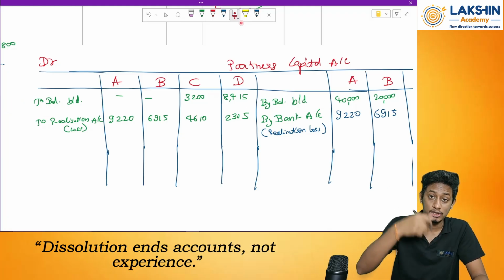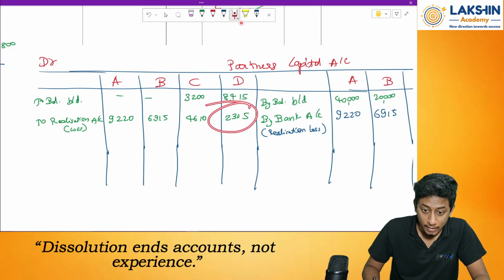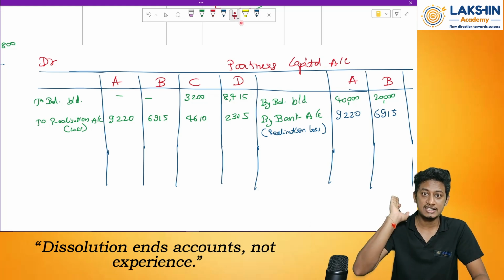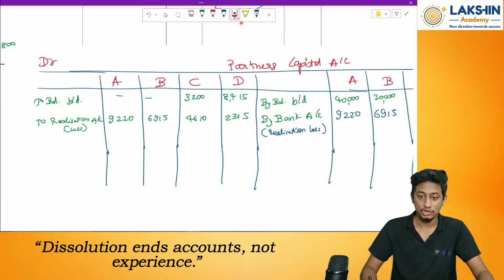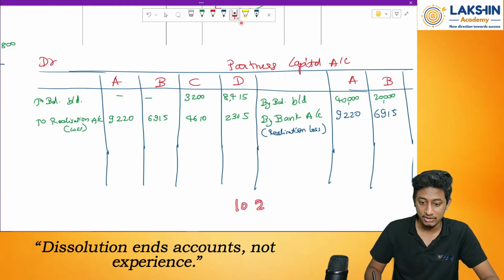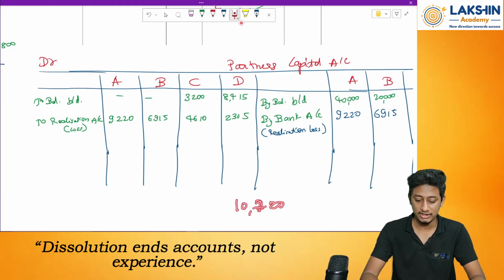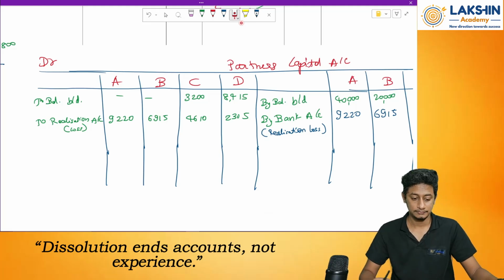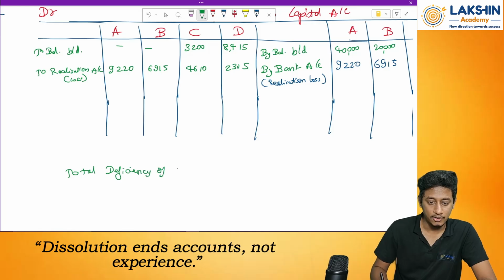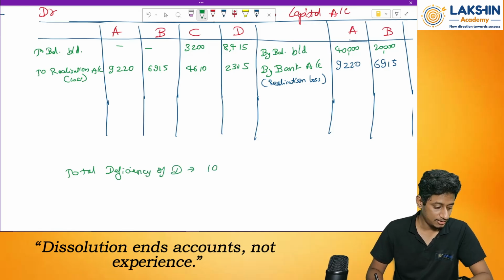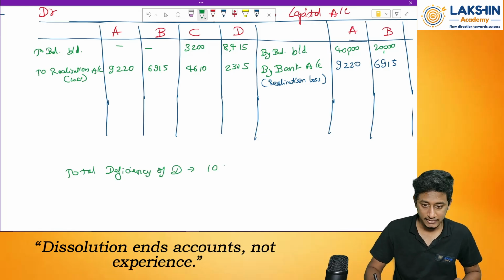That means it was already in deficiency, and upon that I have taken realization loss. So 8415 plus 2305 equals, so total deficiency is how much? 10,720. Total deficiency of D, 10,720.